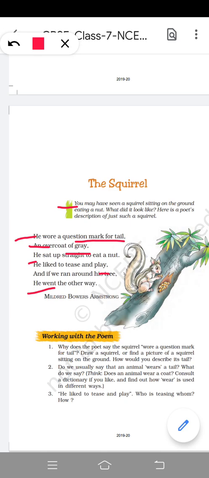This is talking about the body of the squirrel. It is grey in color. The poet is relating that the squirrel is wearing an overcoat of grey. And what is the color of the squirrel? The color of the squirrel is grey.